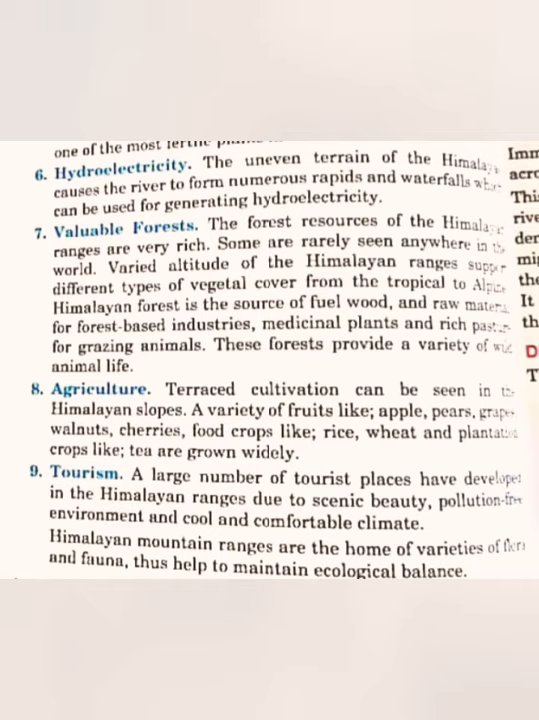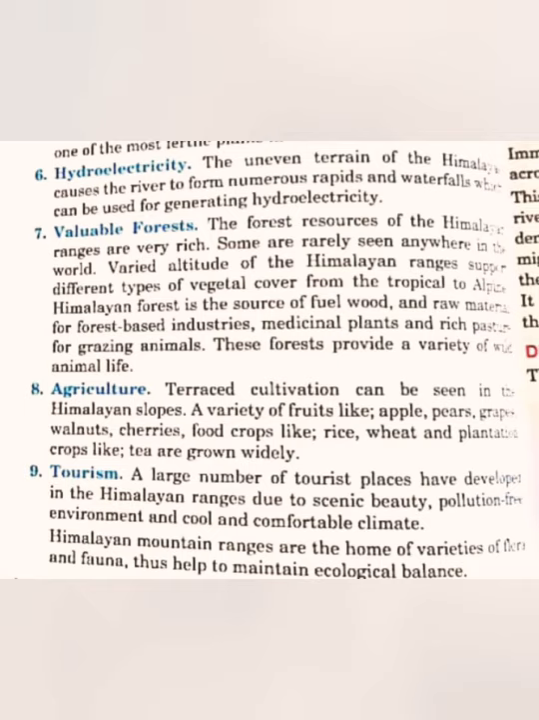Next is valuable forests. The valuable forests are found in this particular region, the Himalayan ranges. They have very good forest cover, and the fuel and other timber is made from such trees, and even the medicinal plants are also there. You know, the temperature is very low when we move towards the Himalayas, towards the heights. So there are many medicinal and useful plants present over there. So this is very much important. It has many valuable forests.